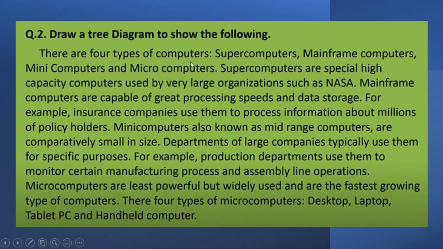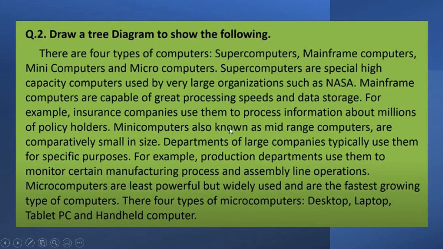There are 4 types of computers: supercomputers, mainframe computers, mini computers, and microcomputers. Supercomputers are special high capacity computers used by very large organizations such as NASA. Mainframe computers are capable of great processing speeds and data storage. For example, insurance companies use them to process information about millions of policyholders.